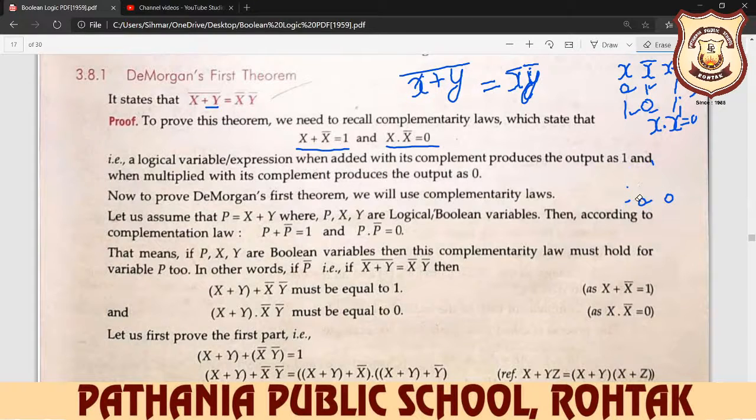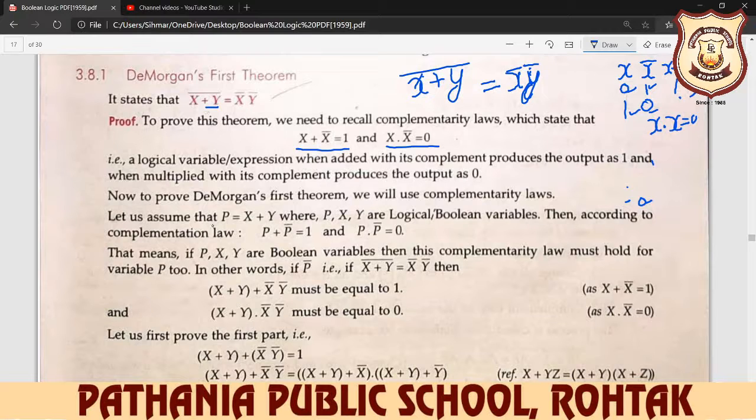So let's do it now. To prove De Morgan's first term, (x plus y) whole complement is equal to x complement y complement, we will use the complementary law.